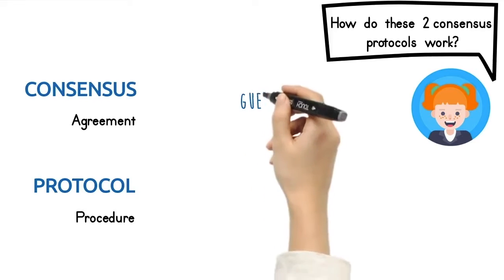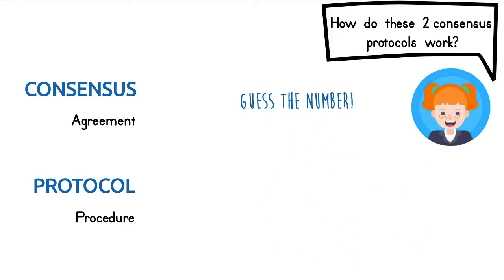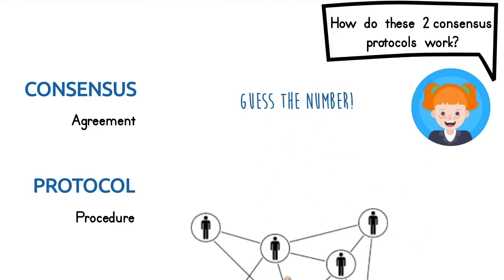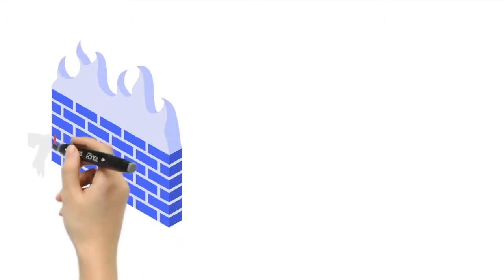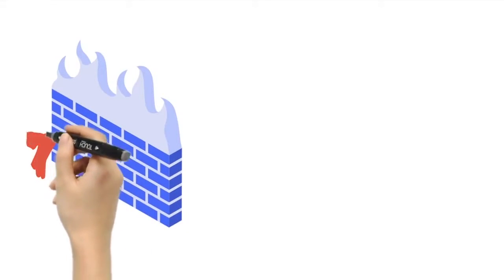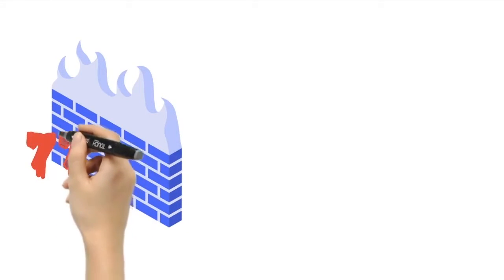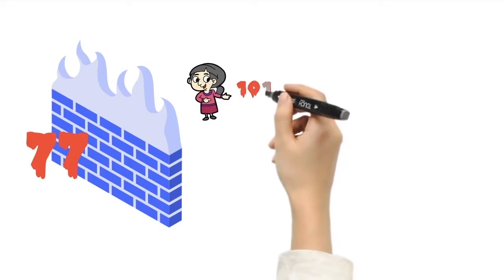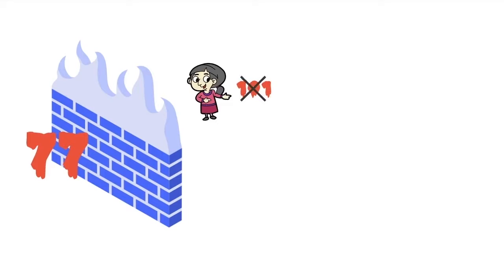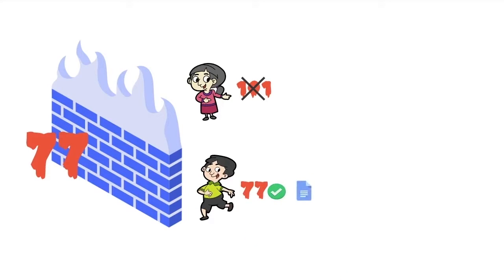We can imagine it as a number guessing game. All the computers participating in the network are the players. In this game, a number is hidden behind a wall. The player needs to run from the starting point to the wall to make a guess. If the player guesses it wrong, then the player will get back to the starting point and repeat the process. If the player guesses it right, then everyone else in the network will follow his proposal.